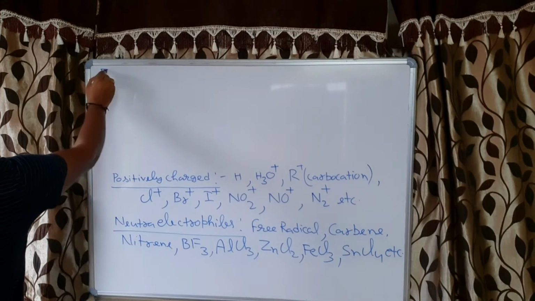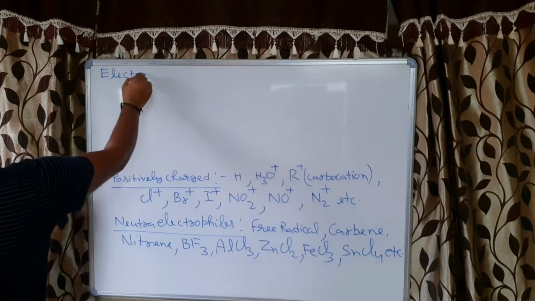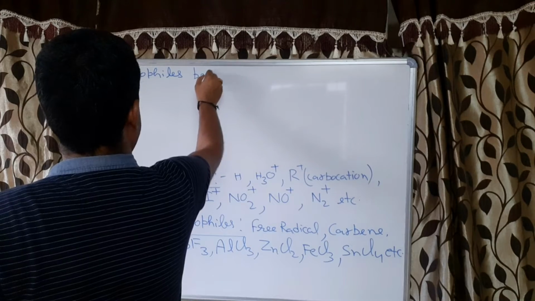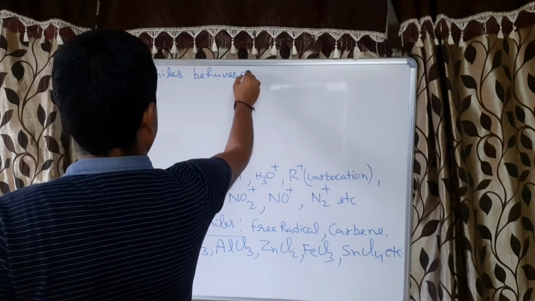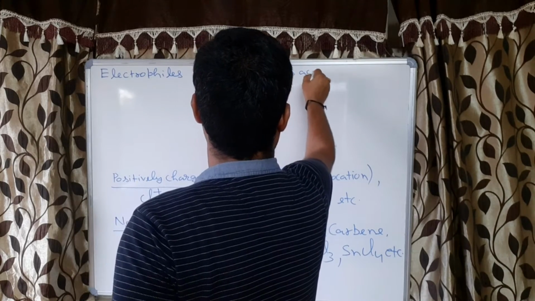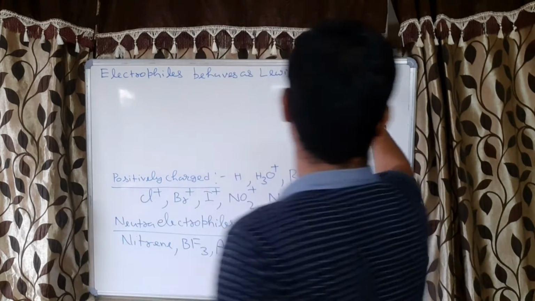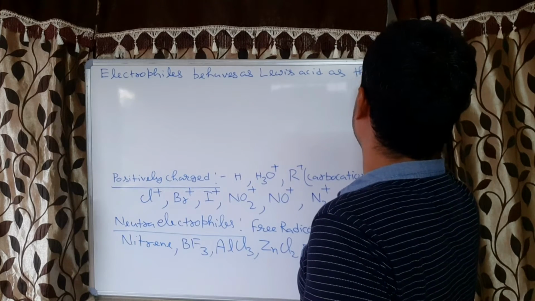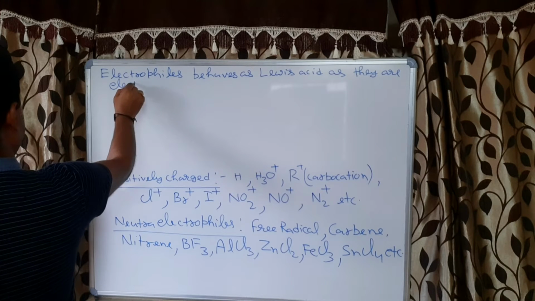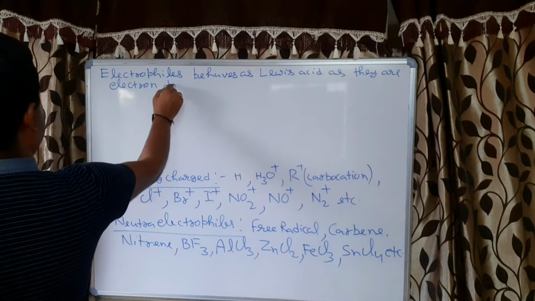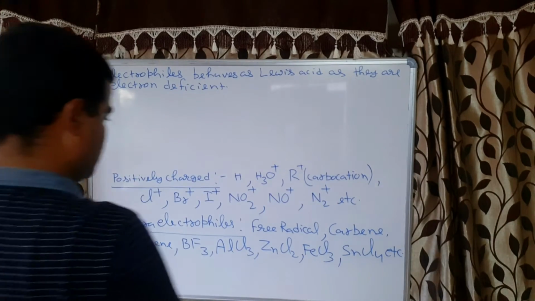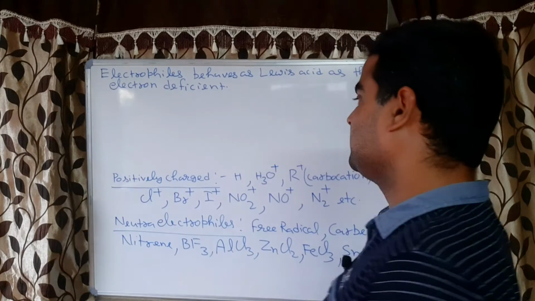So electrophiles behave as Lewis acids, as they are electron deficient, correct or not? Electron deficient, correct. So this is the story of electrophiles.